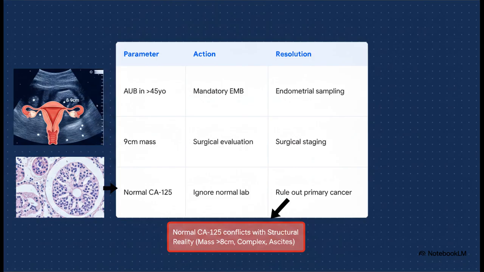As a clinical consultant, I want to leave you with this final provocative thought to take back to your practice. When your raw biomarker data directly conflicts with the structural reality right in front of you on the ultrasound screen, which algorithm are you going to trust with your patient's life?